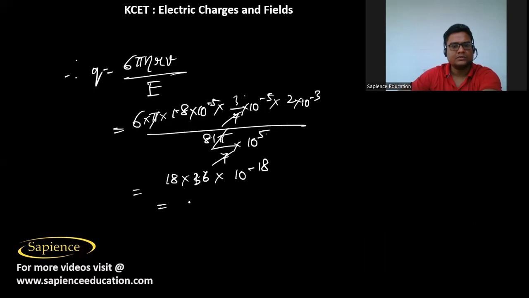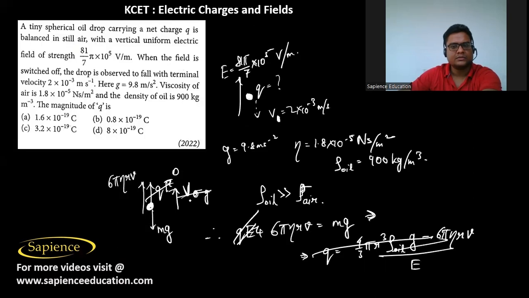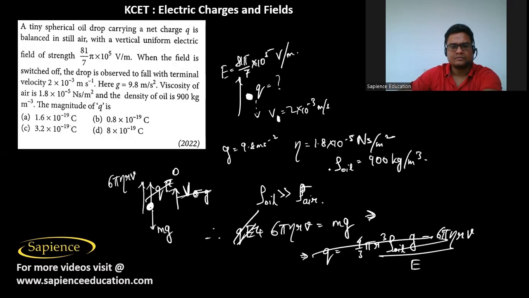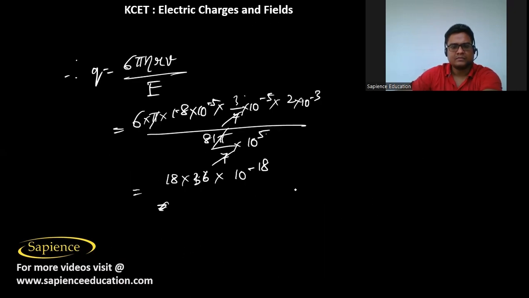Okay, here I think g should be okay. Despite rv and mg should be same. So we can also write this as q equal to mg by e.